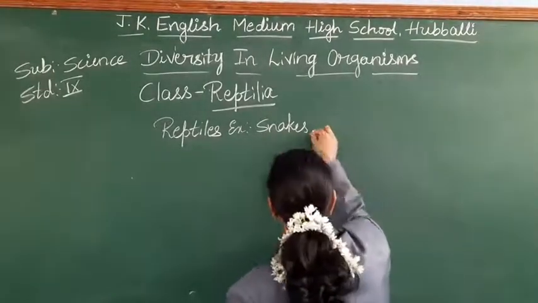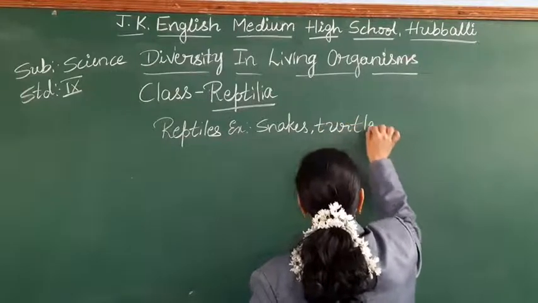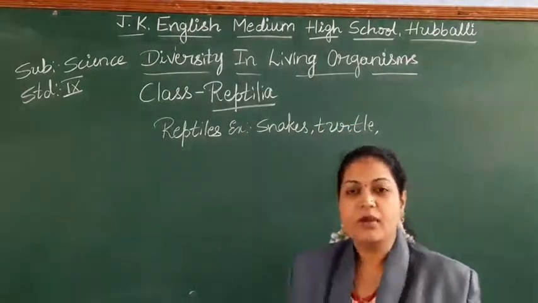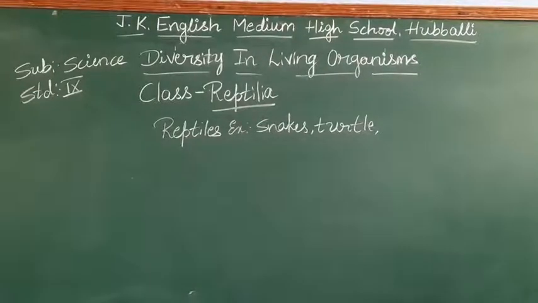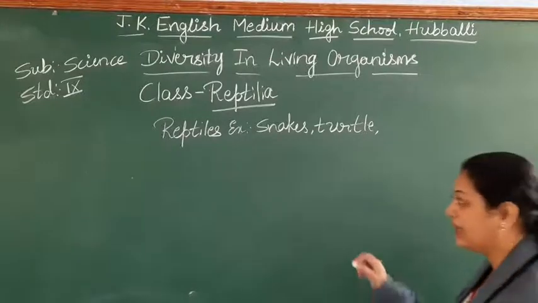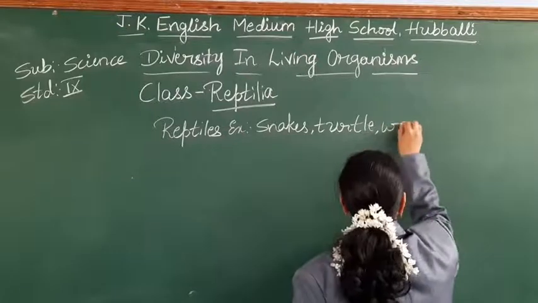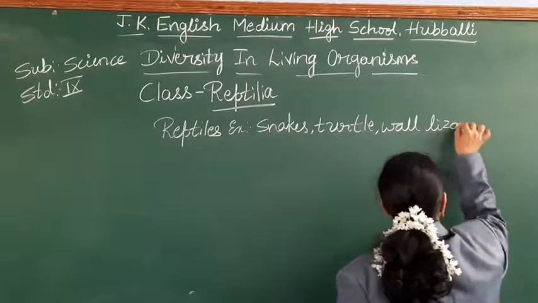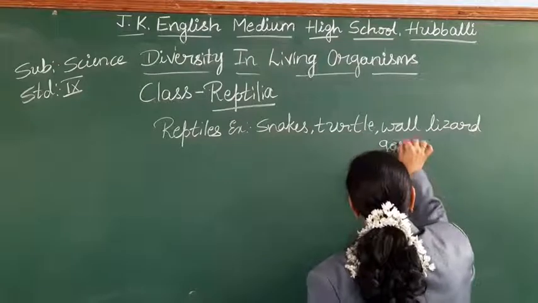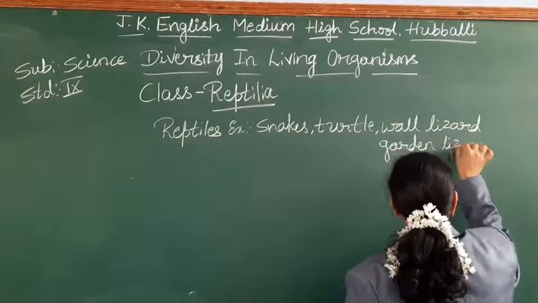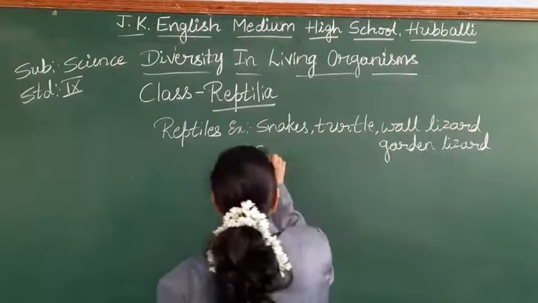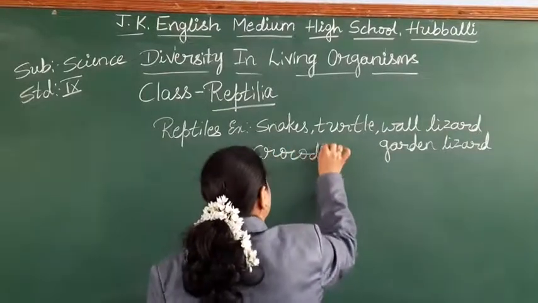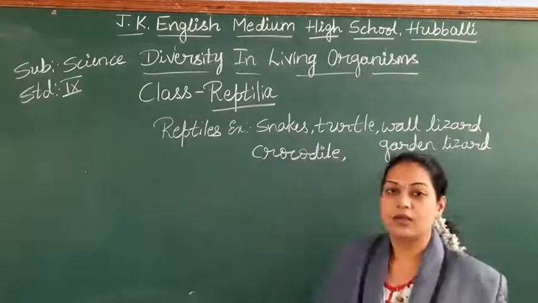It may be the turtle, tortoise, crocodile, wall lizard, garden lizard, or the chameleon.